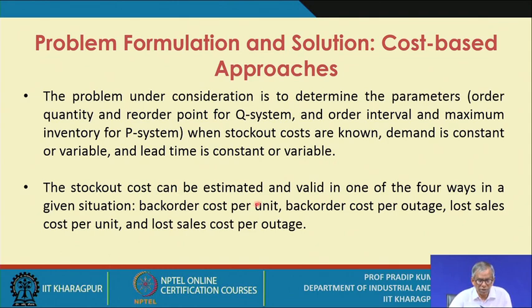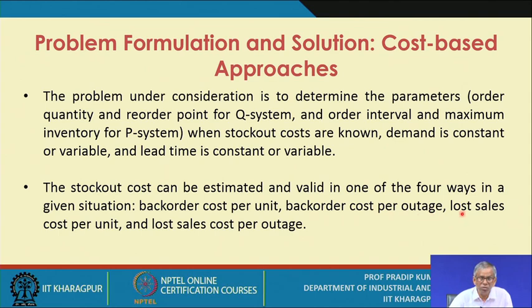The stock out cost can be estimated in one of four ways in a given situation, depending on how the stock out is responded to. That means there could be a back ordering case, so the corresponding back ordering cost per unit may be relevant, or the back ordering cost may be assumed to be a fixed one irrespective of the amount of shortage, and this is referred to as the back ordering cost per outage.